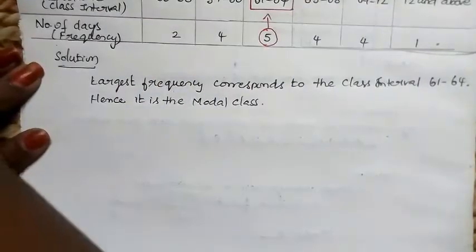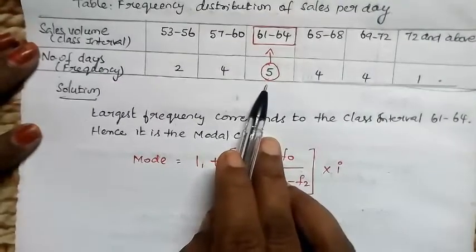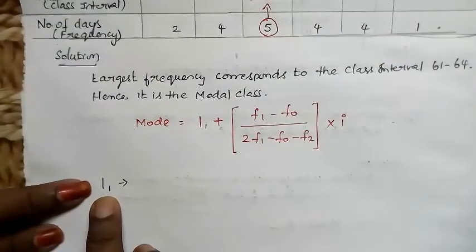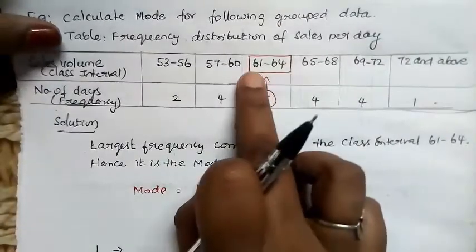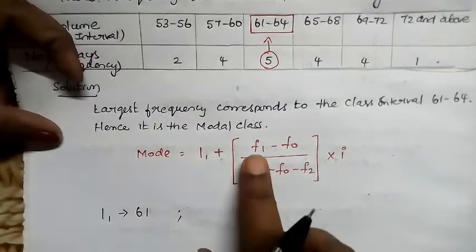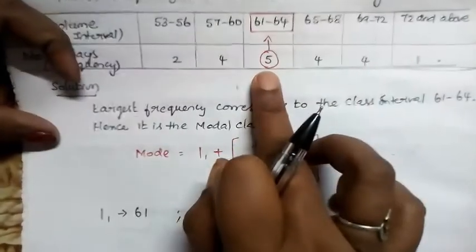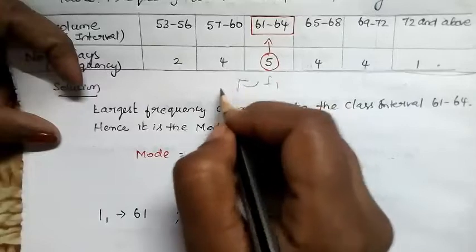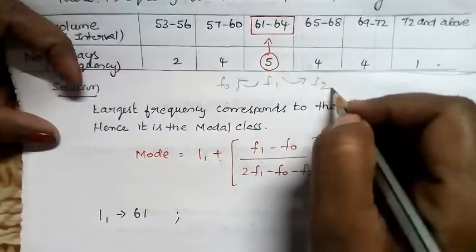We'll substitute the values in the formula. Since 5 is the highest frequency and 61 to 64 is the modal class, we know L1 is the lower limit of the modal class. The modal class is 61 to 64. So among these two, 61 is the lower limit. L1 is 61. Then frequencies F1, F0 and F2. F1 is the frequency of the modal class. The previous frequency is F0. The frequency after the modal class is F2.